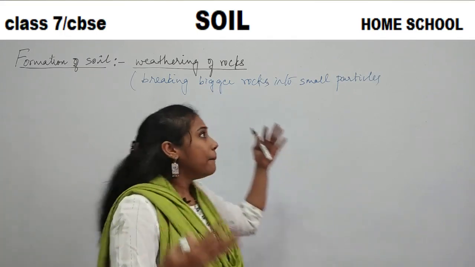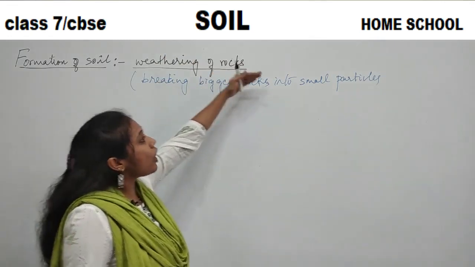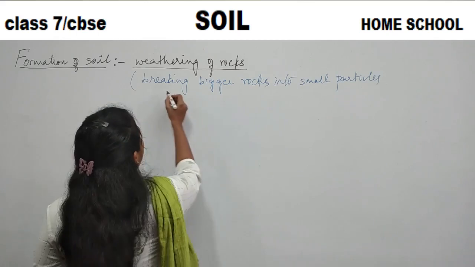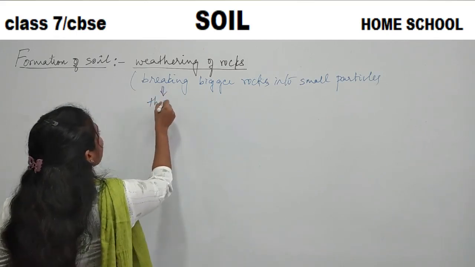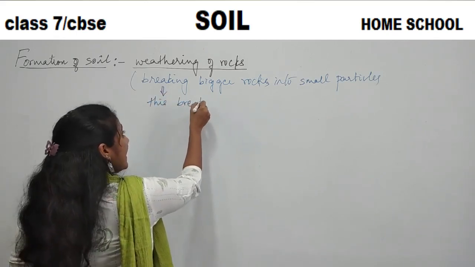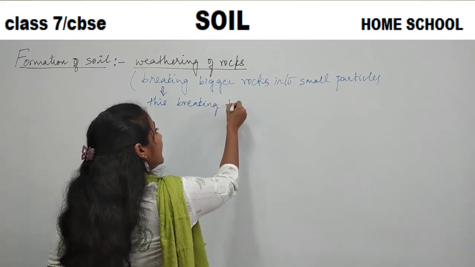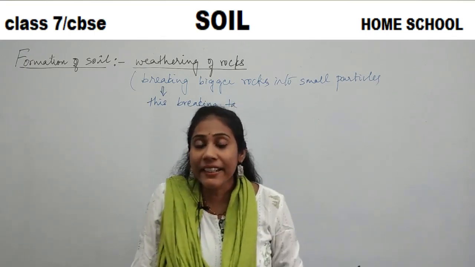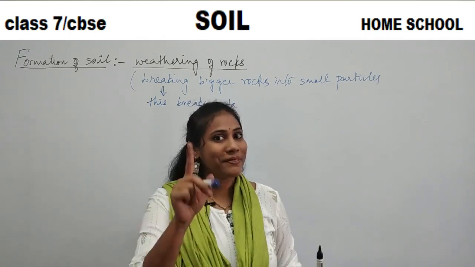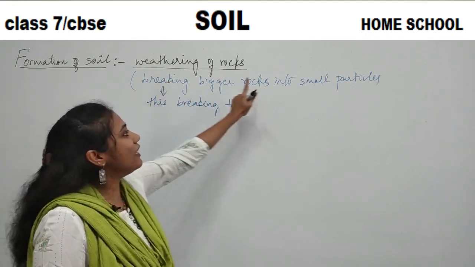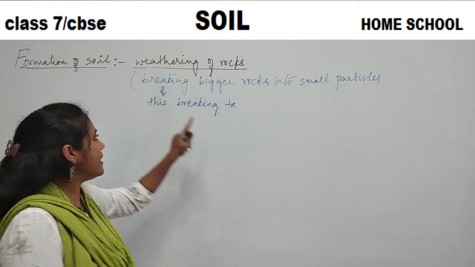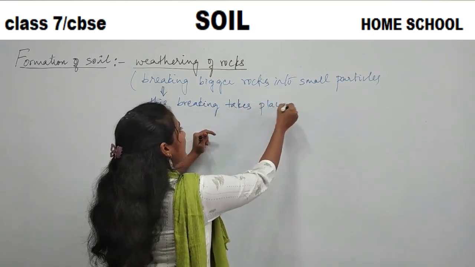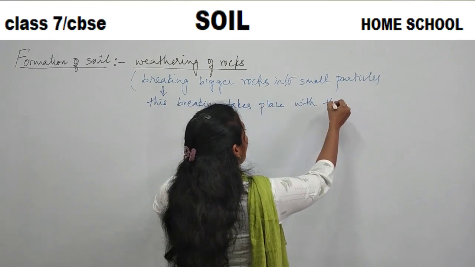So how does the breaking of bigger rocks into small particles take place? This breaking takes place with the help of sunlight, rains, wind and certain plants. Clear? This breaking takes place with the help of what?